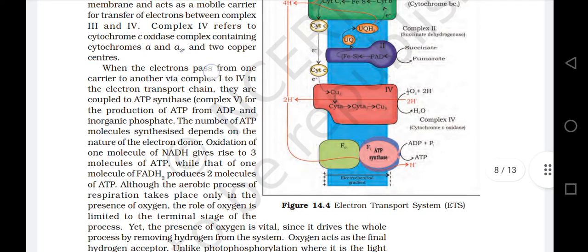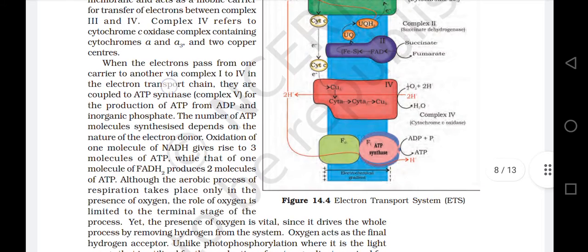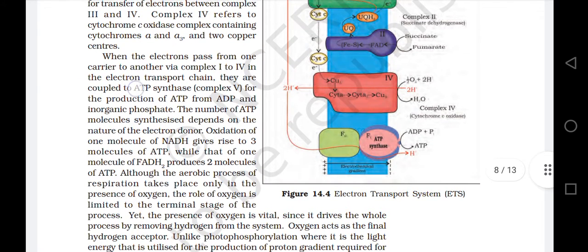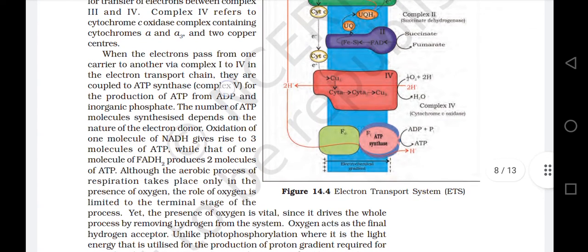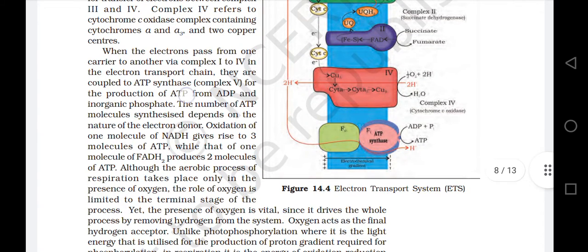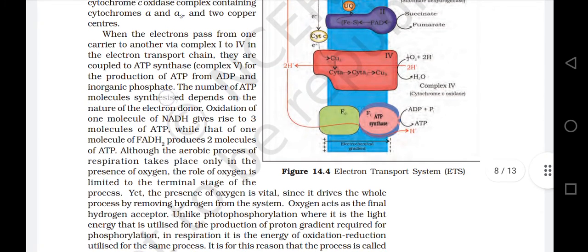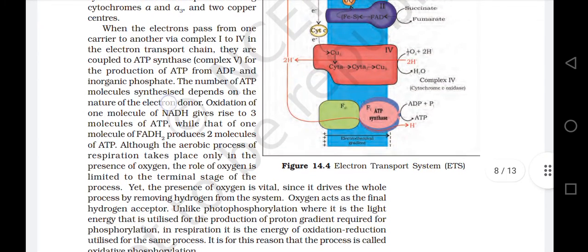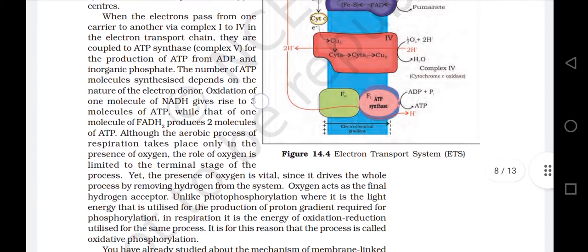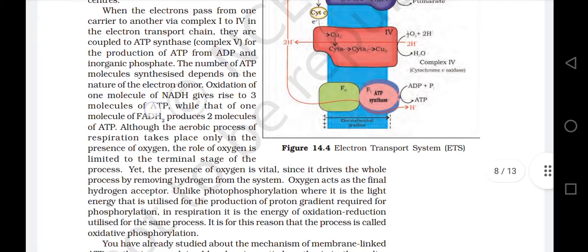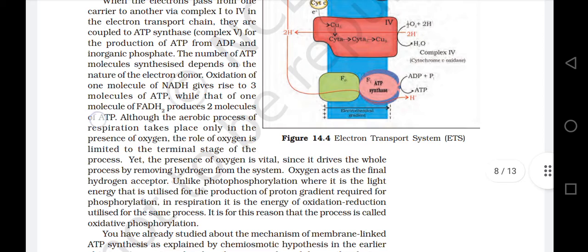When the electrons pass from one carrier to another via complex 1 to 4 in the electron transport chain, they are coupled to ATP synthase complex 5 for the production of ATP from ADP and inorganic phosphate. The number of ATP molecules synthesized depends on the nature of the electron donor. Oxidation of one molecule of NADH gives rise to 3 molecules of ATP, while that of one molecule of FADH2 produces 2 molecules of ATP.